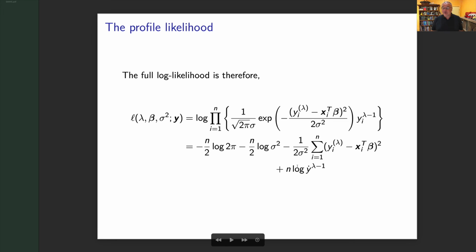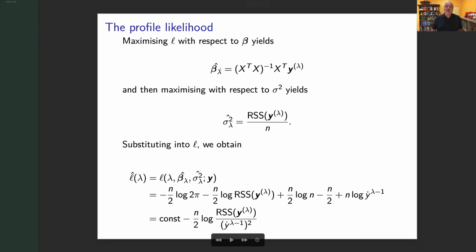Well, the nice thing is this is just a linear regression, and that's a known thing. These terms here don't really count. And so you can find that your maximum likelihood estimators for your betas will be x transpose x to the minus 1, x transpose y lambda. And if we maximize our sigma squared, we get RSS of y lambda. So basically, it's exactly the same as standard linear regression. It's just now, instead of y, I have y lambda. You might notice and go, well, shouldn't this be n minus p? No, no. The key thing is when I do maximum likelihood estimates, you don't get the standard degrees of freedom. It's just n, which is why you may have been told the maximum likelihood estimates of sigma squared are actually biased. This is the reason why.